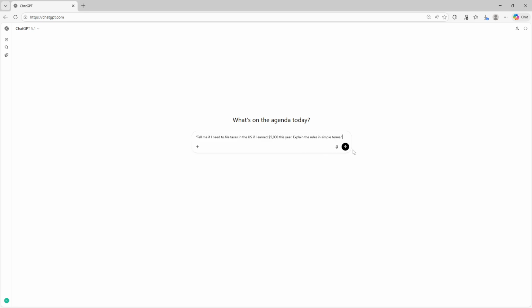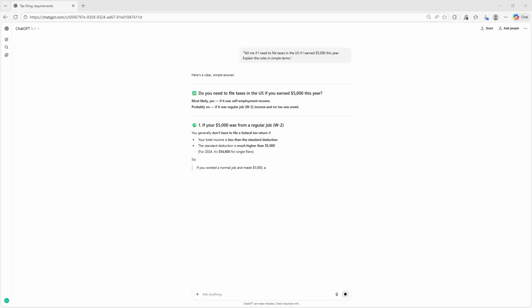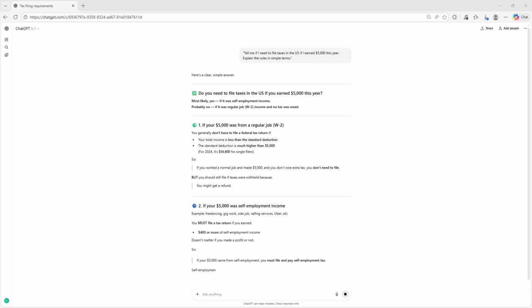Start with this prompt. Tell me if I need to file taxes in the US if I earned $5,000 this year. Explain the rules in simple terms. This gives you a clear yes or no based on filing requirements, age, and dependency status.